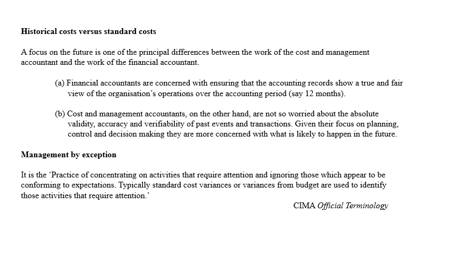So they ignore those which appear to be conforming to expectations, meaning everything is going in a correct way. Typically, standard cost variances from budget are used to identify those activities that require attention. It means that there is some kind of discrepancy between the actual output and the standard the management made.